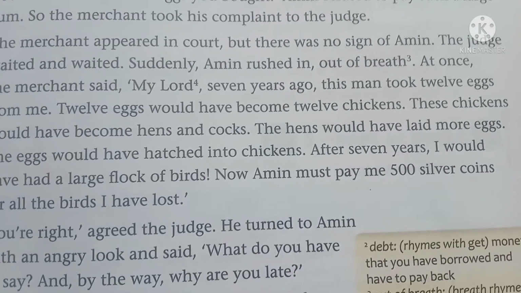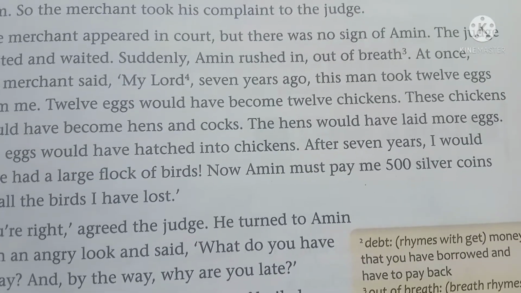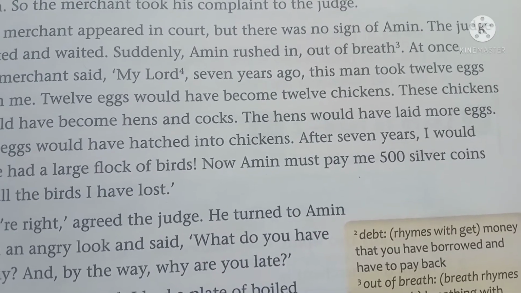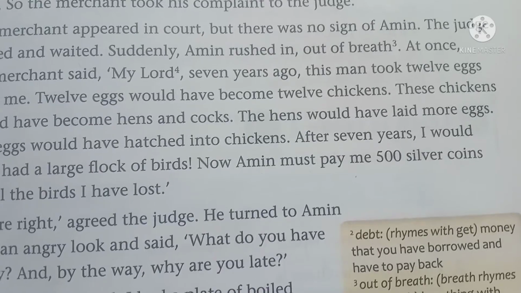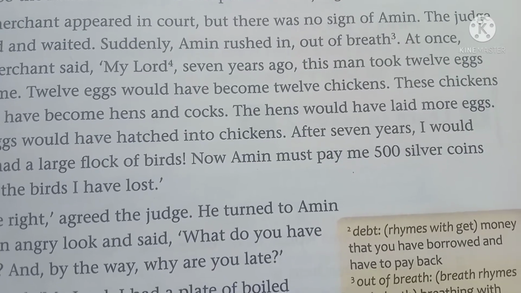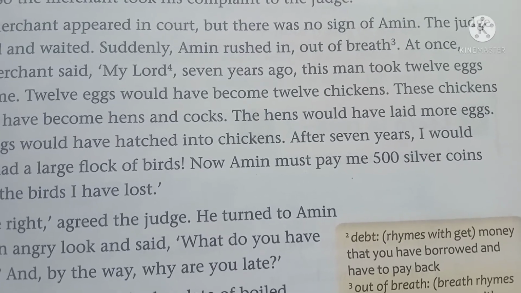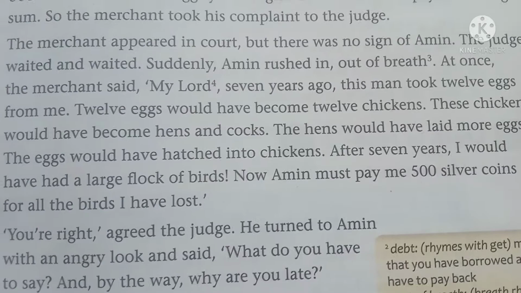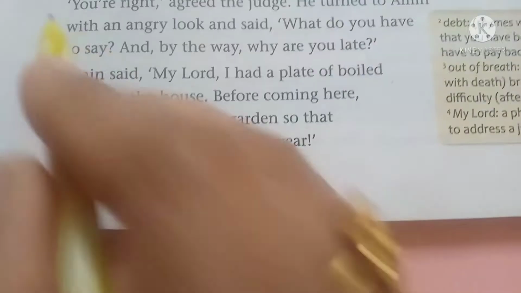Now the 12 eggs might have hatched and become hens and cocks, and he might have had a large flock of birds. So he lost everything. So he needs 500 silver coins.